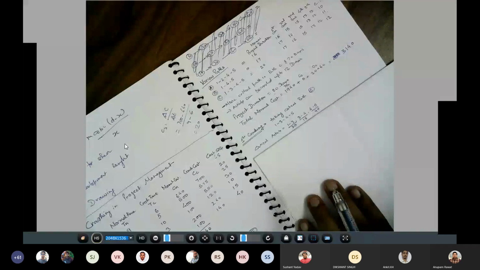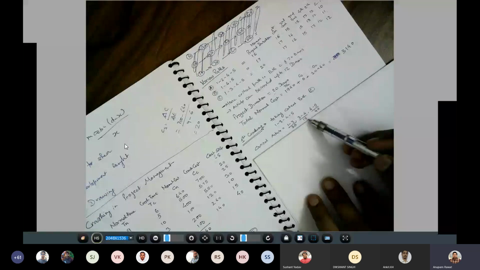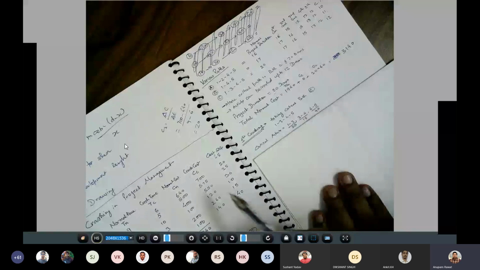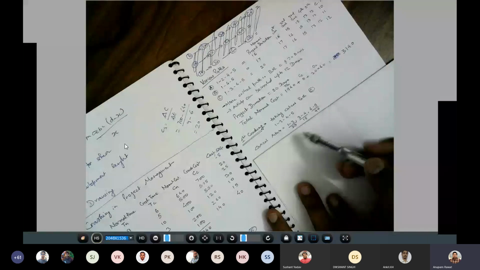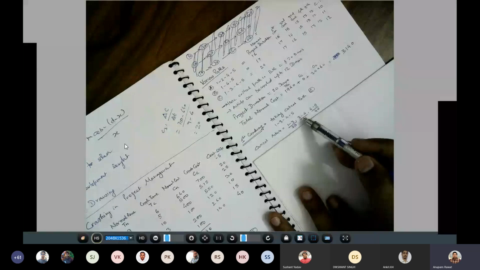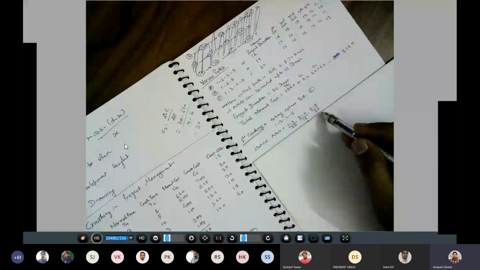Now we will write the corresponding cost slope value below these activities. जो cost slope की value हमने इधर निकाली है यहाँ पे, वो हम यहाँ पे लिख देंगे. So for activity 1-3 the cost slope value is 25. For activity 3-4 the cost slope value is 15. For activity 4-5 the cost slope is 40, जो कि हम लोगों ने यहाँ पे निकाली हुई है. We have already obtained these values here.